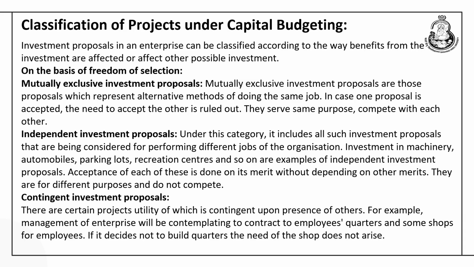The third category indicates the contingent nature of the investment proposal. Contingent or the complementary investment proposal refers to a condition where the selection of one project makes it necessary the selection of the other projects. So, that means certain projects which will be selected and their selection is contingent upon the presence of other projects. So, that is how the projects under capital budgeting can be categorized based on whether the management is free to choose simultaneously or selection of one would result in rejection of the other projects.